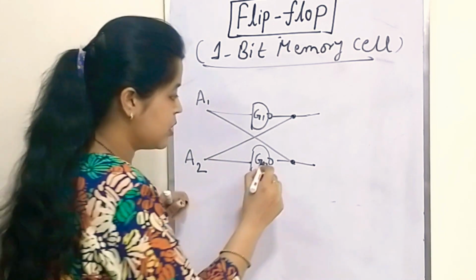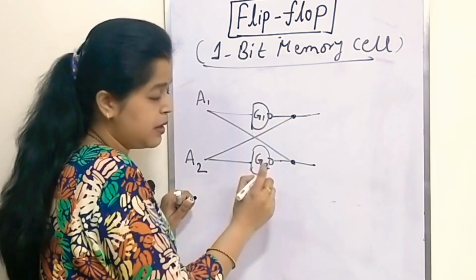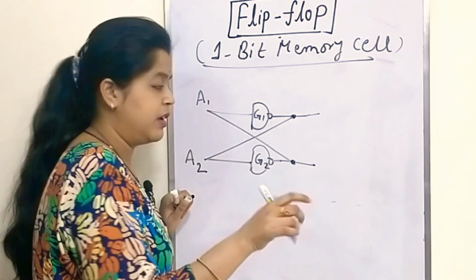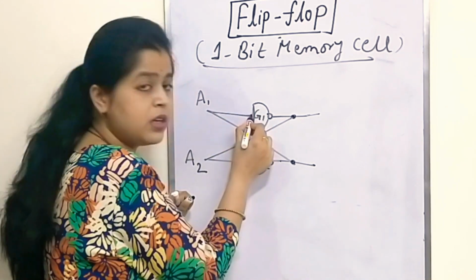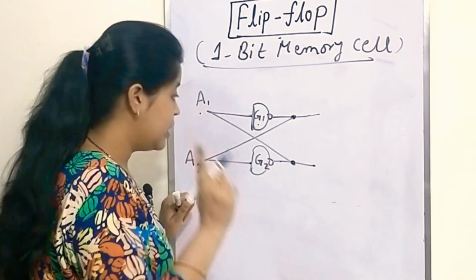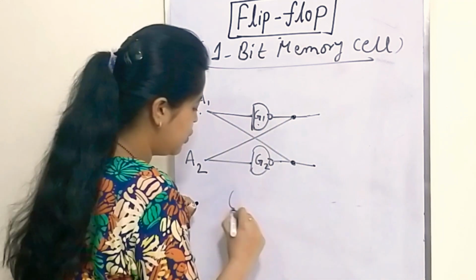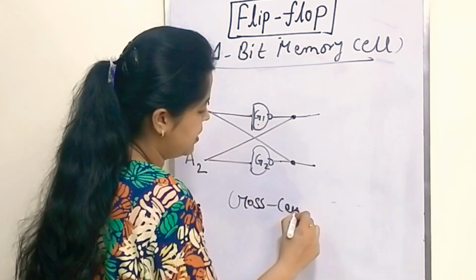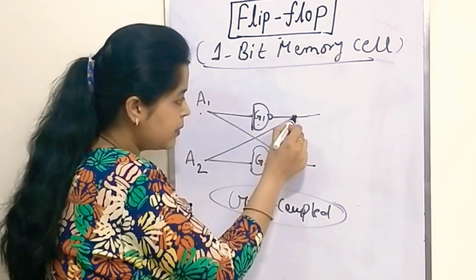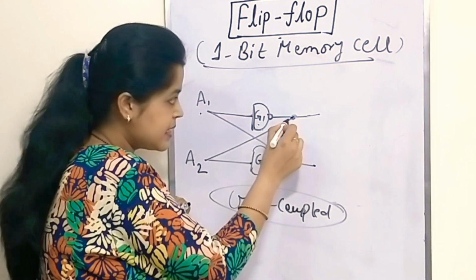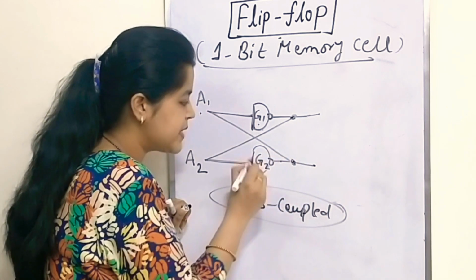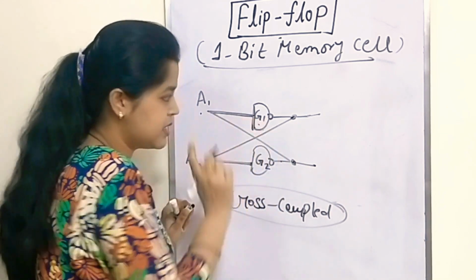What is the meaning of cross coupling? Here, first, you are using two NAND gates working as inverters with one single input. For G1 the input is A1, while for G2 the input is A2. Now this structure is said to be a cross coupled structure, and the meaning of cross coupling is that the output of the first gate is connected with the input of the second gate. Similarly, the output of the second gate is connected with the input of the first gate.